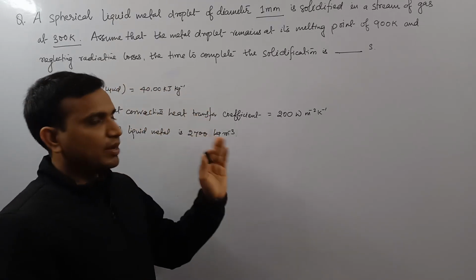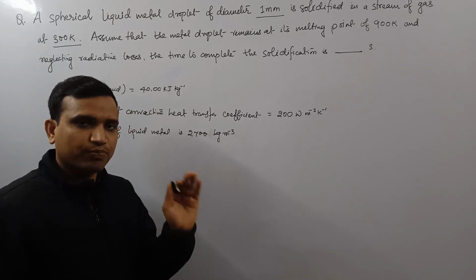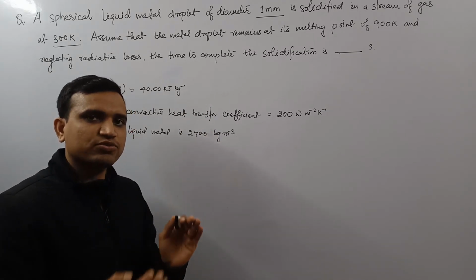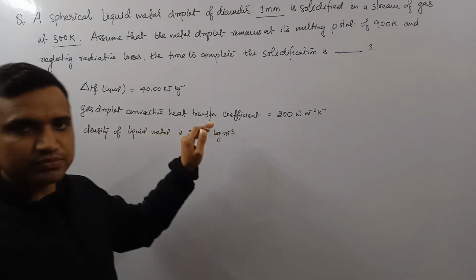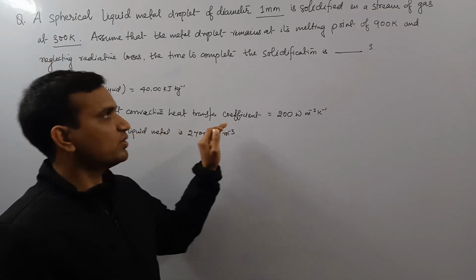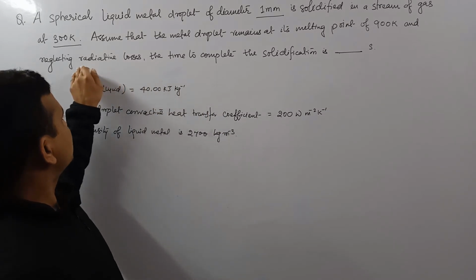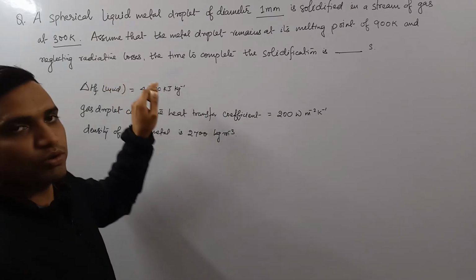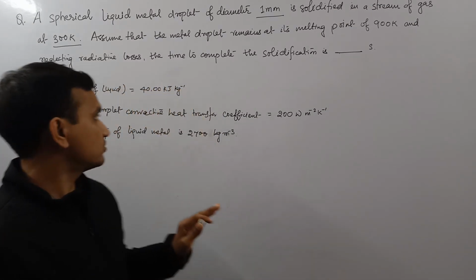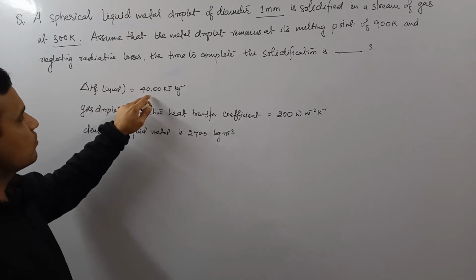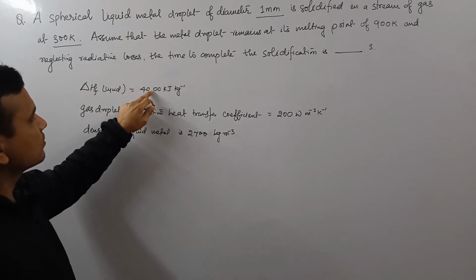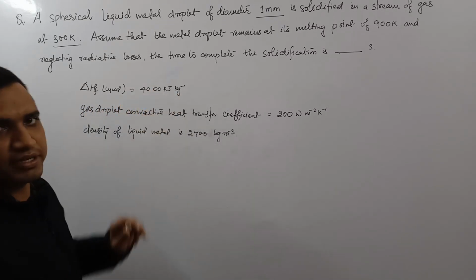Means we have to neglect radiative losses. So the only heat transfer which is taking place is through convective heat transfer. So that's the purpose of the statement about neglecting radiative losses. So the heat of fusion is 4000 kilojoule per kg.